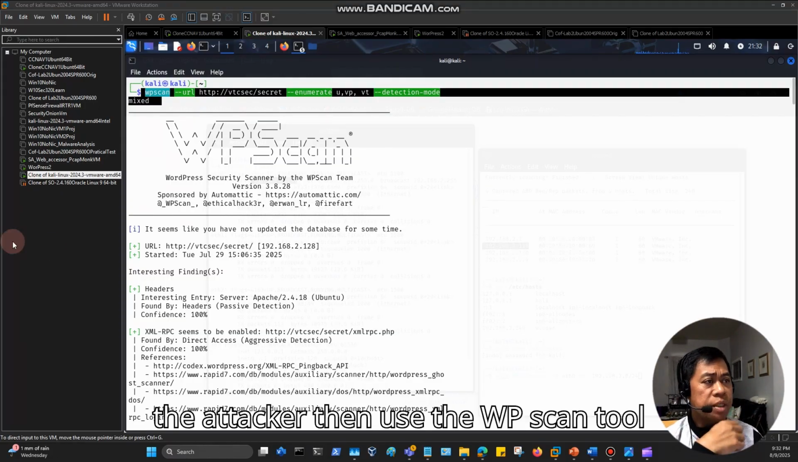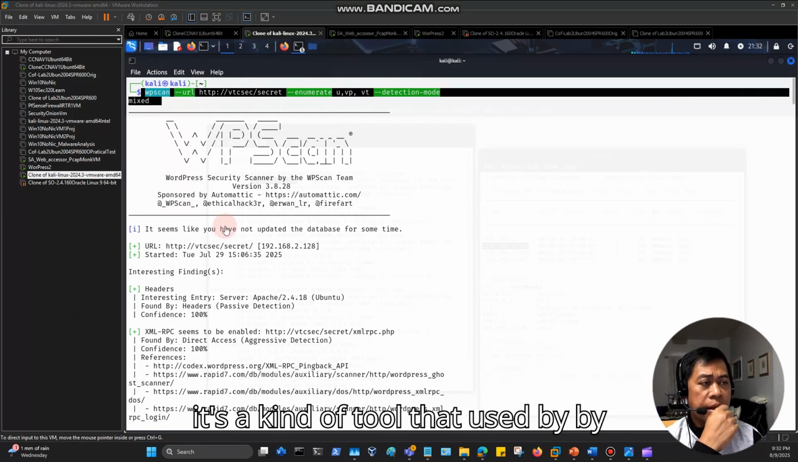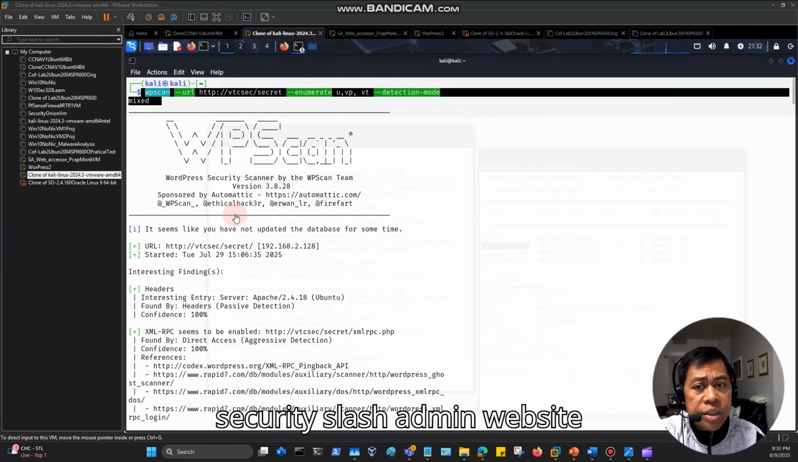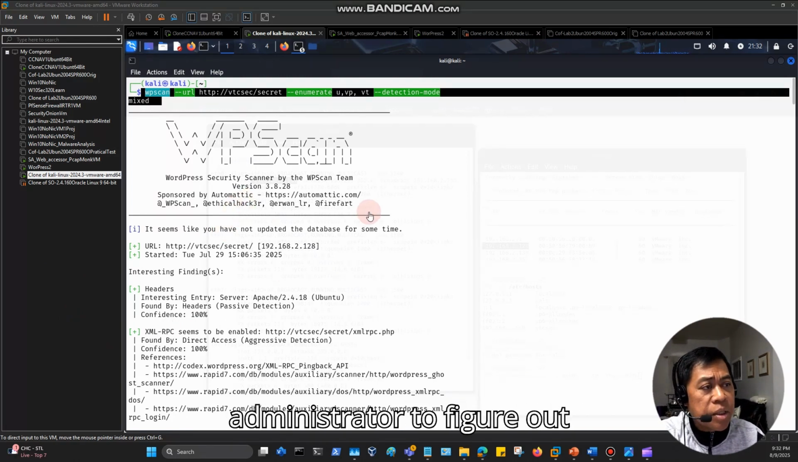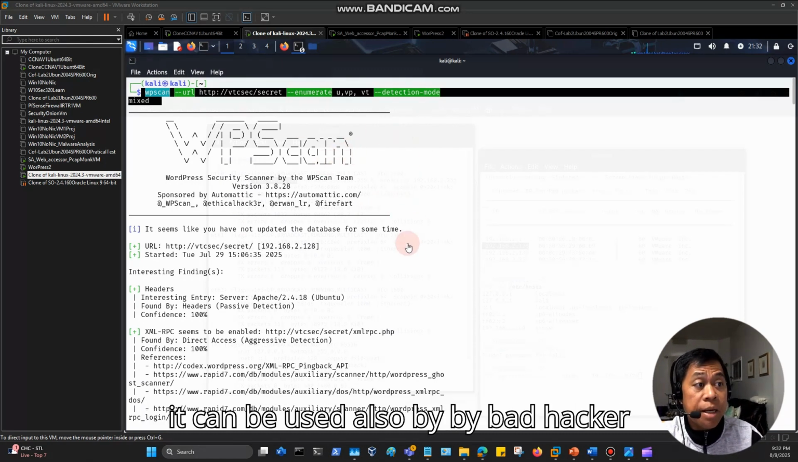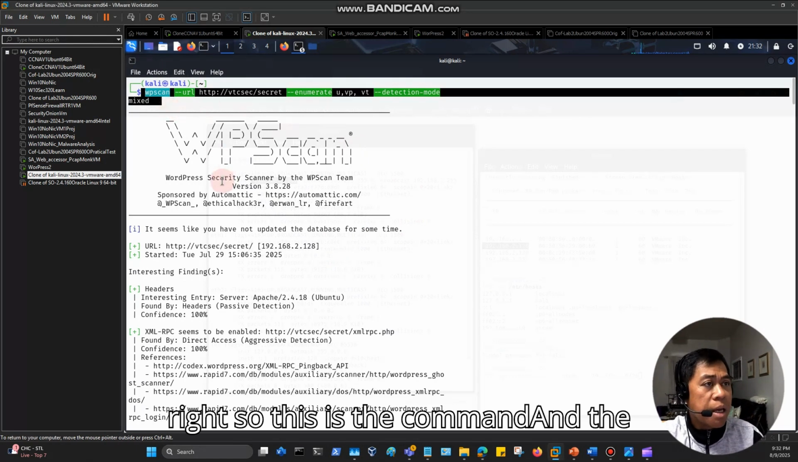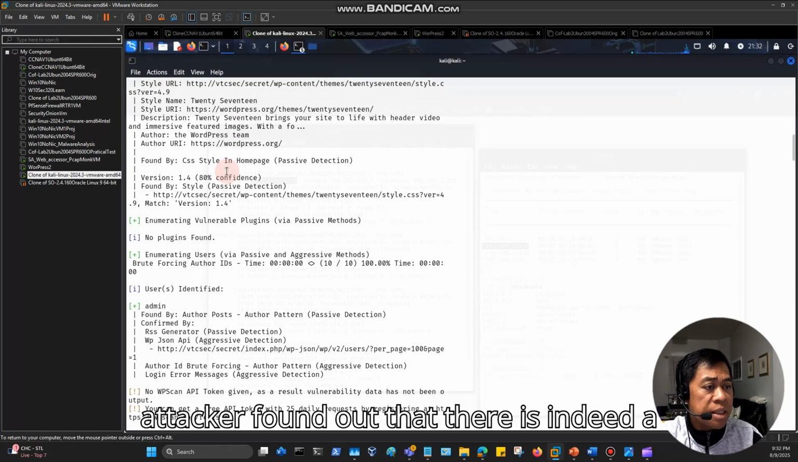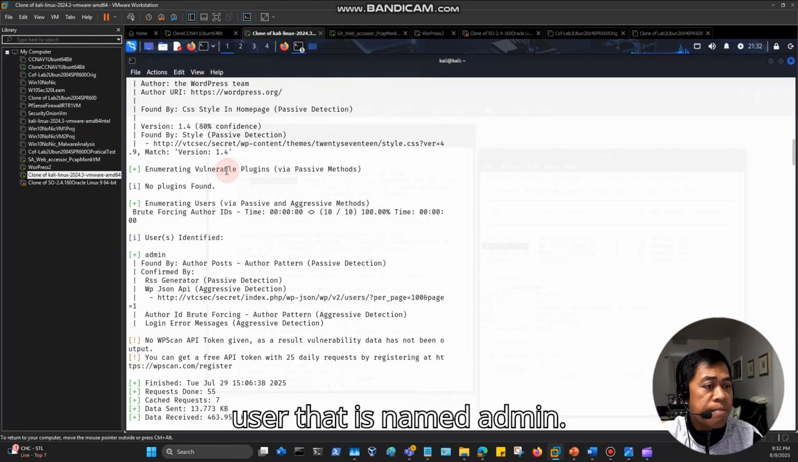The attacker then used the WPScan tool. It's a kind of tool that's used by security and website administrators to figure out vulnerabilities and weak passwords. But it can be used also by bad hackers, right? So this is the command, and the attacker found out that there is indeed a user named admin.